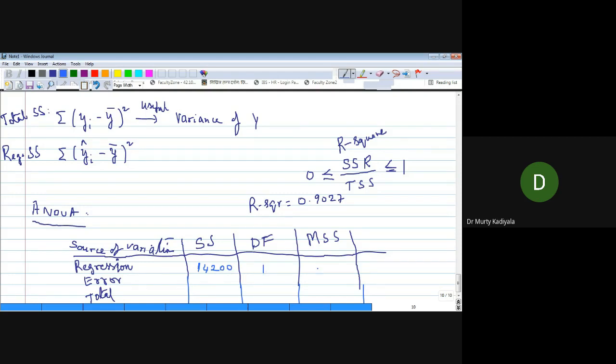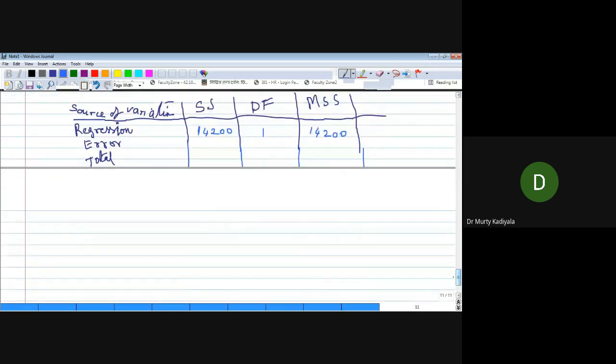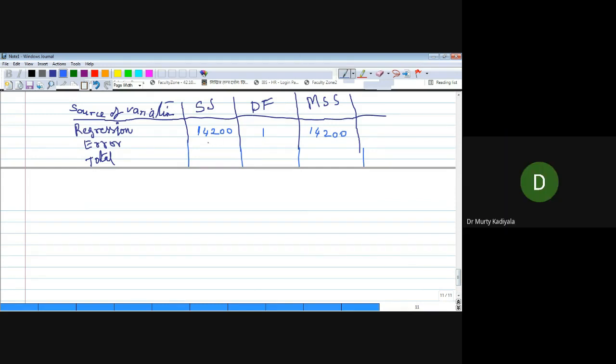Degrees of freedom is 1. So this is also 14,200 by 1. Okay. Next, error sum of squares. What is the value? 1530, sir.